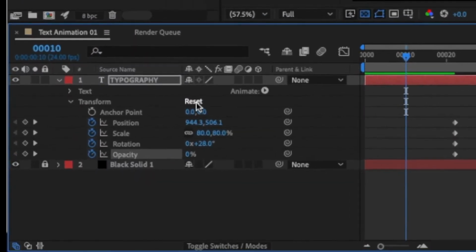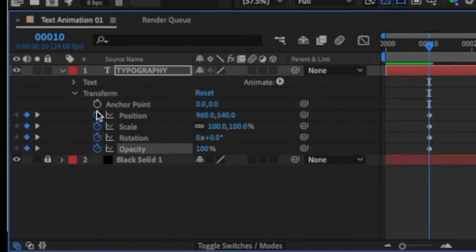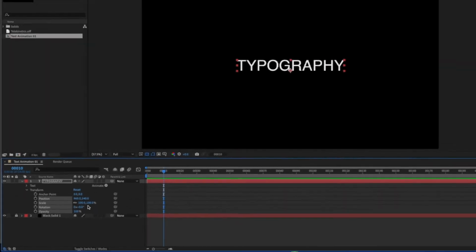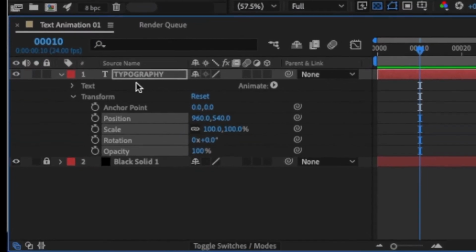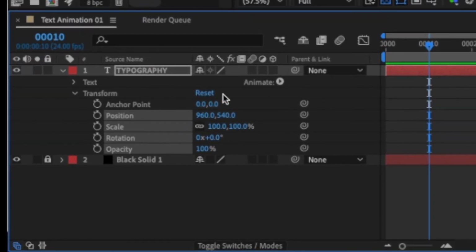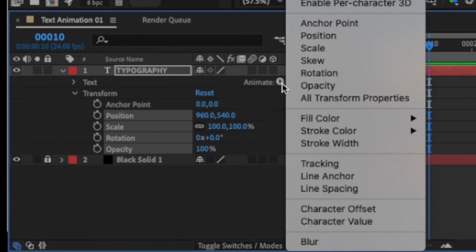So I'm going to click on reset here and make sure that everything is turned off, and click reset again to make sure that my typography text is completely brand new again. If you notice, under typography in the layers there is an animate menu, with a little arrow pointing to the right, encircled in a white dot. If you click in there, you can see that you can animate several parameters for this particular element.